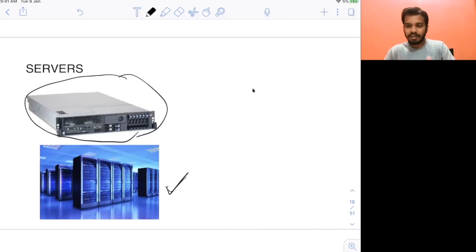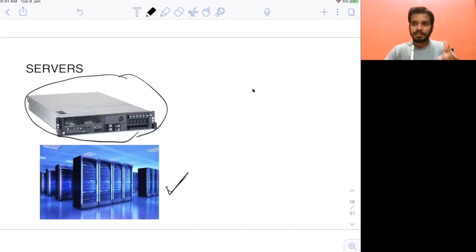When you type google.com on your mobile or laptop, your request goes to these servers, which are running somewhere else in the US or Europe or some other country or continent. Your system fetches the data from there and sends back the response that you see in your web browser or Chrome. Those are servers. They are very powerful and very fast.